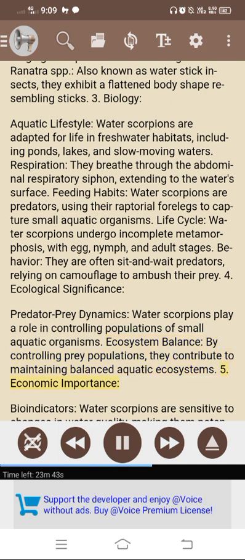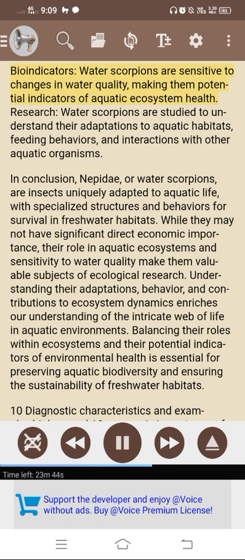5. Economic importance. Bioindicators. Water scorpions are sensitive to changes in water quality, making them potential indicators of aquatic ecosystem health. Research. Water scorpions are studied to understand their adaptations to aquatic habitats, feeding behaviors, and interactions with other aquatic organisms. In conclusion, Nepidae, or water scorpions, are insects uniquely adapted to aquatic life, with specialized structures and behaviors for survival in freshwater habitats. While they may not have significant direct economic importance, their role in aquatic ecosystems and sensitivity to water quality make them valuable subjects of ecological research.